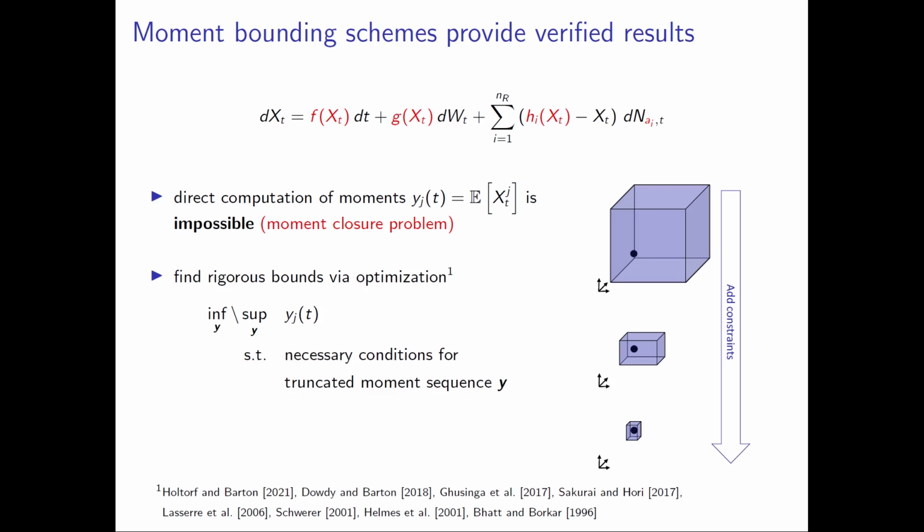We identify the minimum, or respectively maximum, value of some moment of interest, subject to a set of consistency conditions that, for example, reflect the dynamics of the underlying process or the support of its distribution. And since these consistency conditions are designed to be satisfied by the true moments of the process, this will generate valid lower and upper bounds on the true value of the moment of interest.